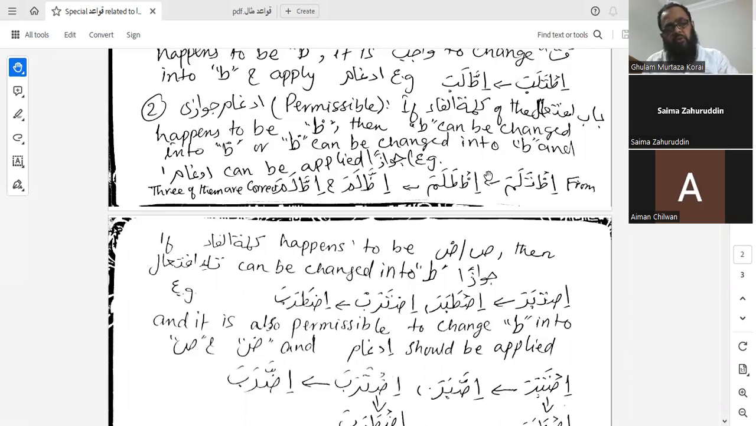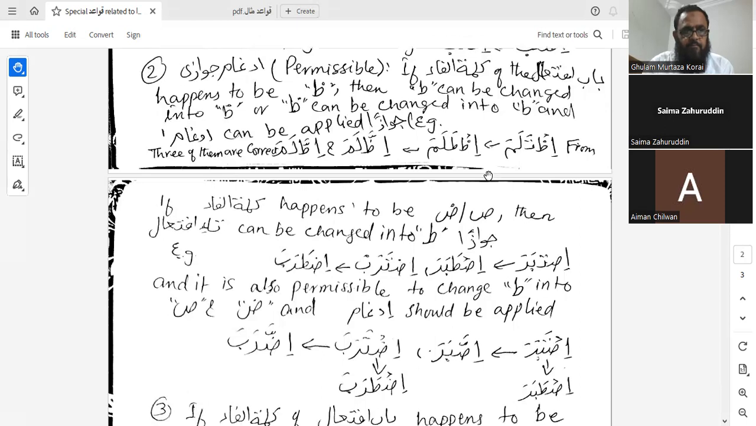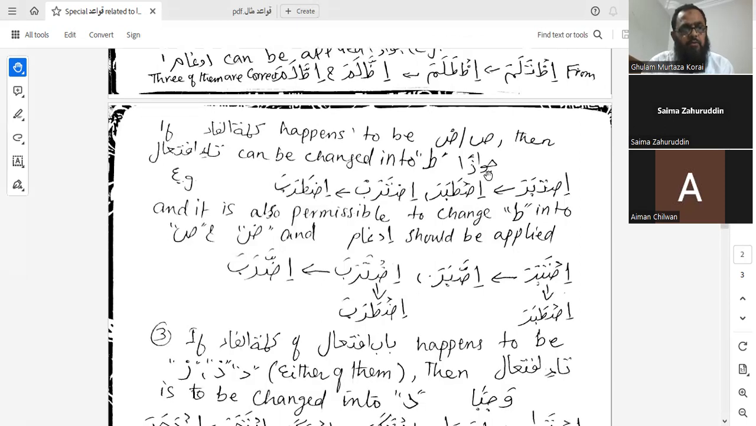So these two things, idgham and changing of law into ta or ta into law, are permissible, not mandatory. And keeping it as it is, like is talama, is also an option, right, sister? Yes, sir, alhamdulillah, understood.